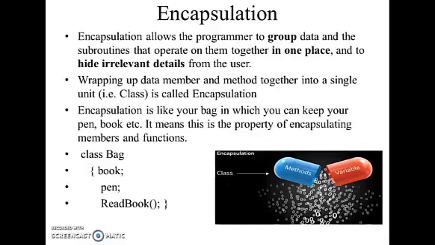Any system can be assumed as a collection of objects. These objects are capable of interacting with each other using various methods. The definition is a group of data and the methods supporting the object. In this image, we have declared a class. It is a collection of methods and variables. It hides irrelevant data and shows only the related data.